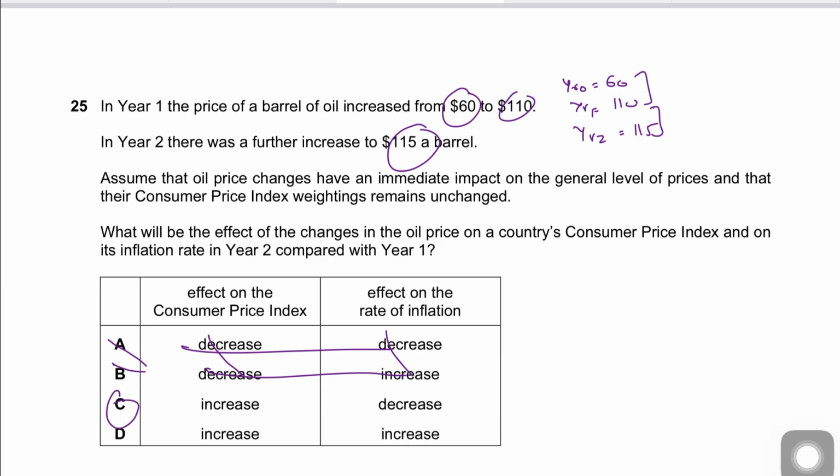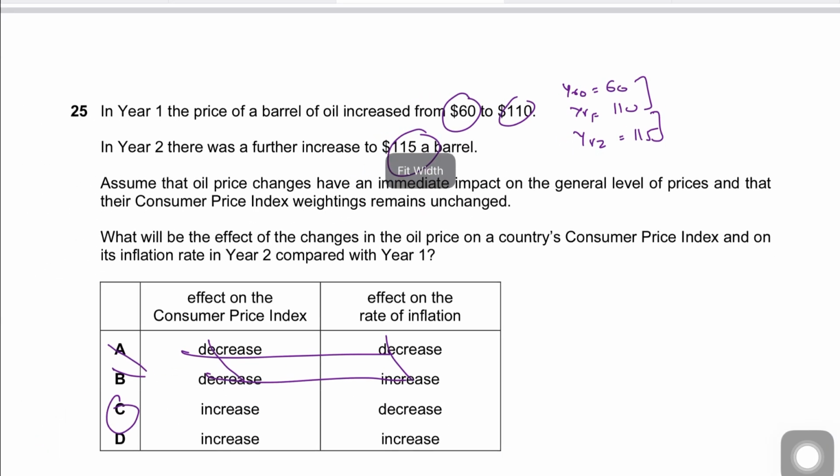So there's disinflation. The CPI is increasing, it's going up, but the rate of inflation is falling, because you can clearly see the jump in the price level was much more in year 1 than in year 2. So C is the correct answer for question number 25.